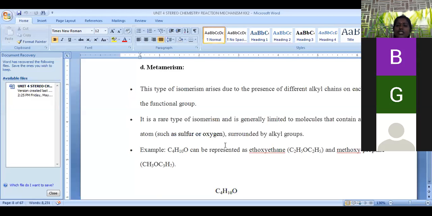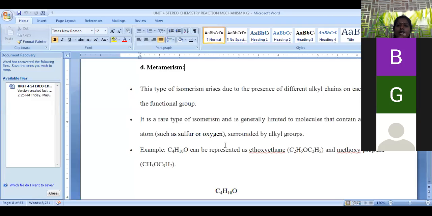And second is positional. We can change the position of the functional group: 1-chloropropane, 2-chloropropane. Both have a similar molecular formula, but the functional group positions on propane are varied. That's why it is called positional isomerism. And third is functional isomerism, where the molecular formula remains the same, but the functional groups are varied. We can take an aldehyde as a functional isomer of a ketone, and an alcohol as a functional isomer of an ether. So we can change the functional groups in these compounds, and these are called functional isomers.